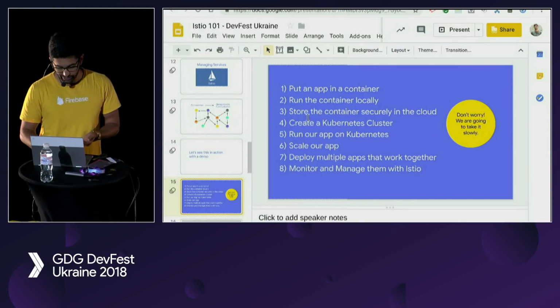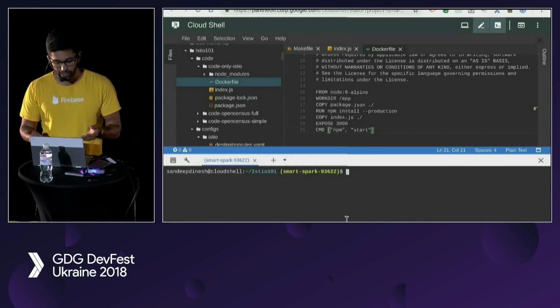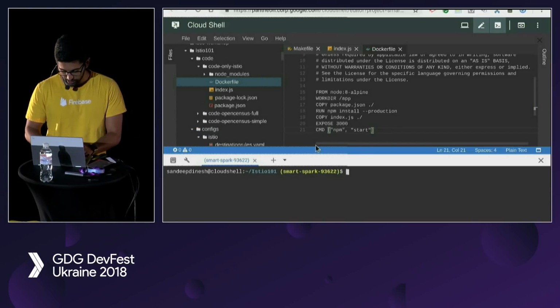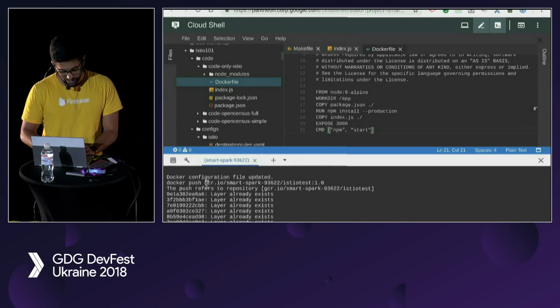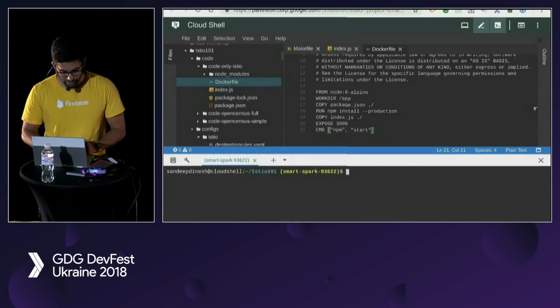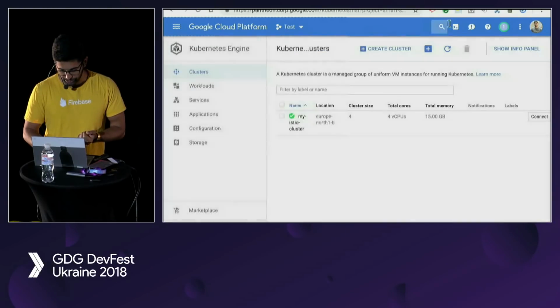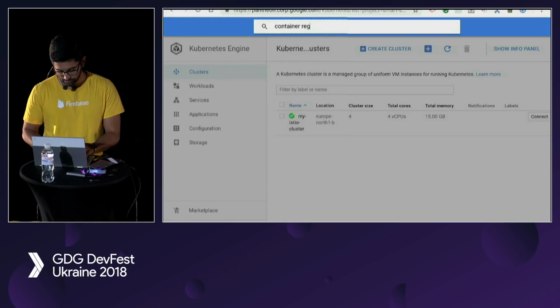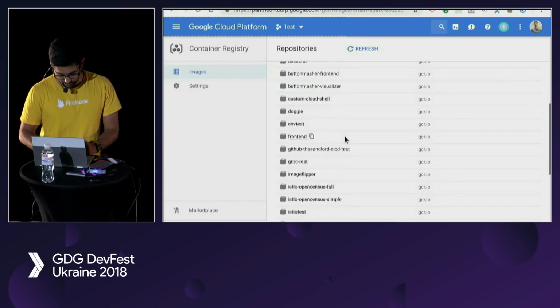So our next step was basically to store the container securely in the cloud. For this, we're going to use Google Container Registry, but you can use Docker Hub, you can use Quay, you can use any container registry that you want. So what we're going to do here, I'm just going to run this command, and it's going to run docker push and then the container name, right? And it already exists, so this is a silly thing, but that's fine. What that actually does is it goes into my Google Container Registry. And so let me just search for that. I have a lot of images, but the one we called it was Istio test.